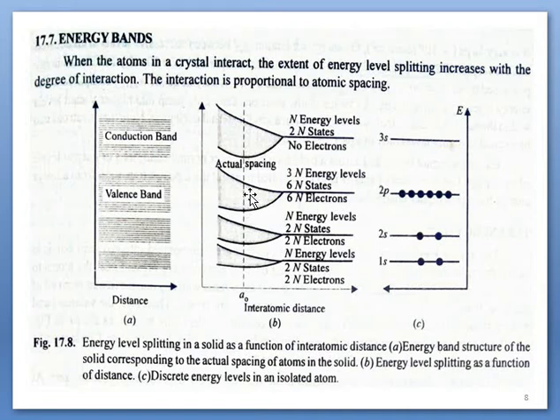Actually, it depends on the orbital, the subshell. So how many energy levels will be in a single energy band during the formation of a solid? Let us see: if 1s orbitals are interacting, how many energy levels will be here? For 2s, how many will be here? For 2p, how many will be here? And so on. So before discussing further in this figure, let's see how many energy levels the 1s atomic orbital will split into at interatomic distance.